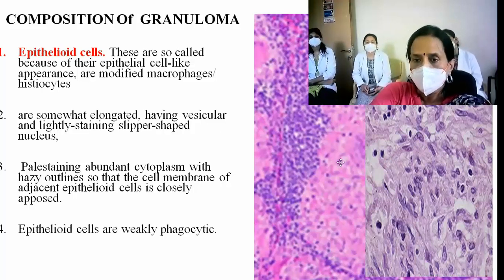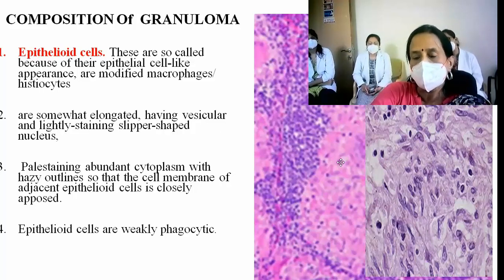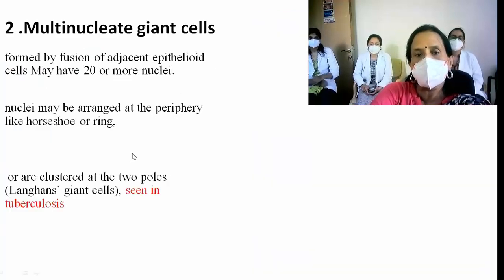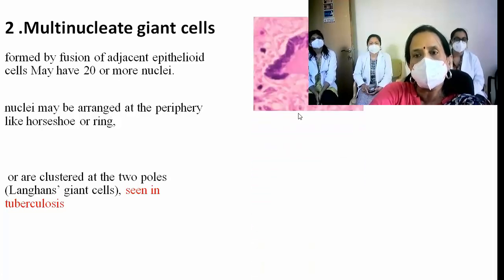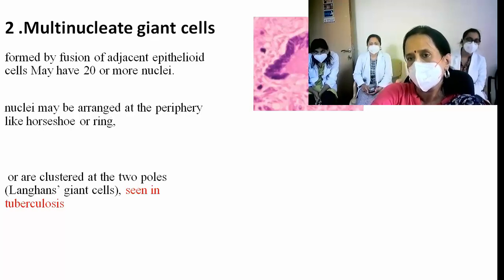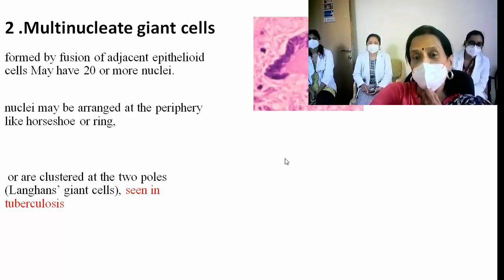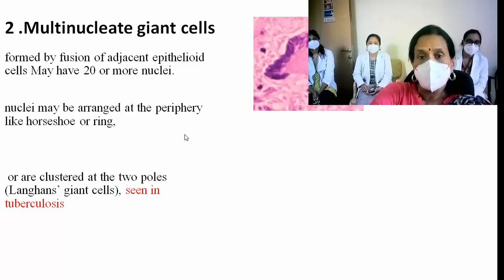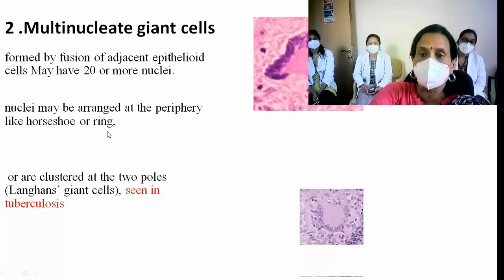So you will be shown a slide. Undergraduates will be shown a microscopic slide. Next. So multinucleated giant cell, when we say, that means they're having many nuclei. So what is this cell? What is the name of it then? Langhans type of giant cell with horseshoe shape. Don't waste time, okay? Horseshoe shaped arrangement of the nucleus.